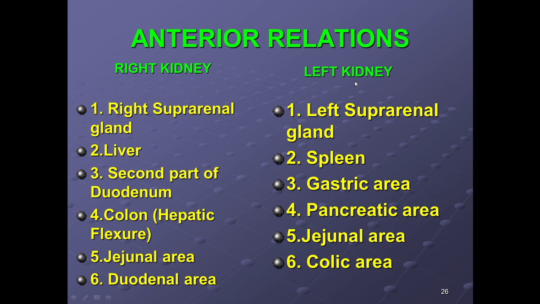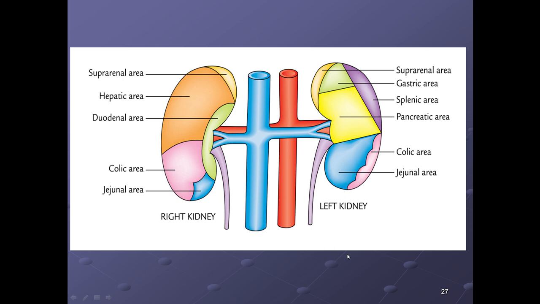While for the left kidney, the anterior relations are, yes, left suprarenal gland, spleen, gastric area, pancreatic area, jejunal area and the colic area. Let's have a look. Now this slide is showing you both the kidneys, the anterior view.